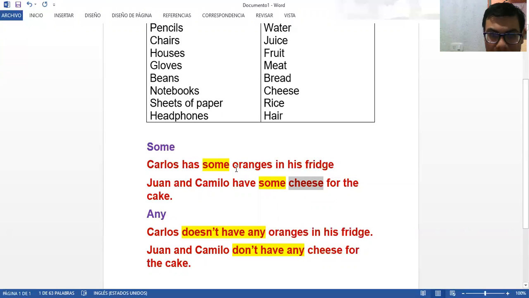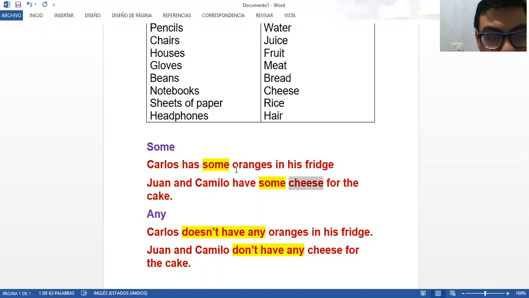So we are going to use them with both kinds of things, with countable or non-countable. That's basically in relation to how we use some for countable or not countable.